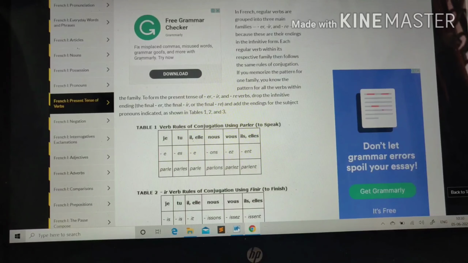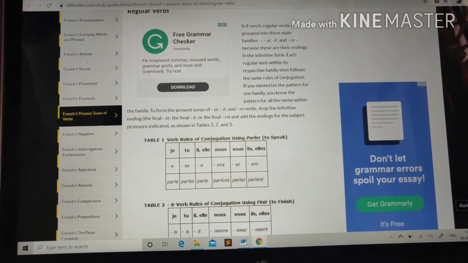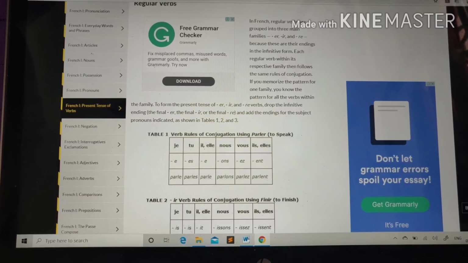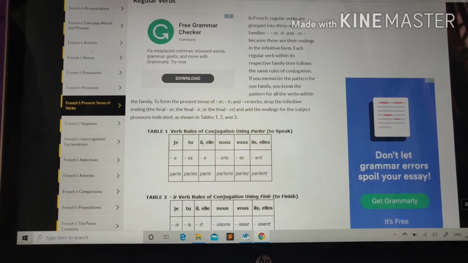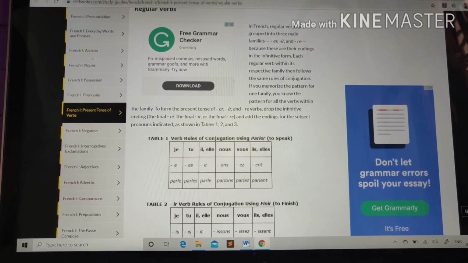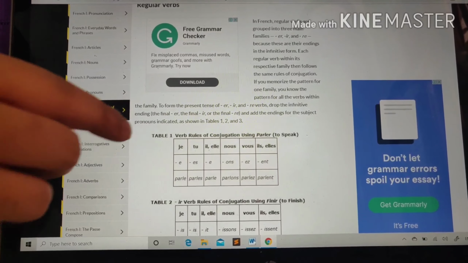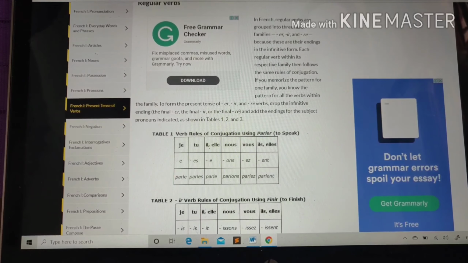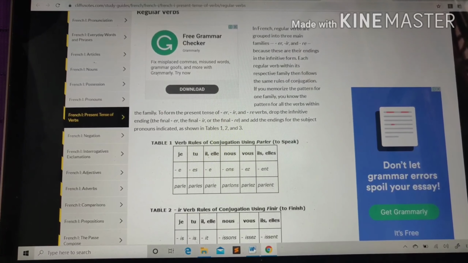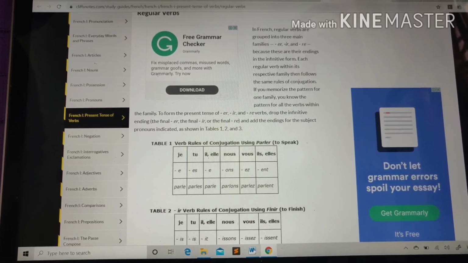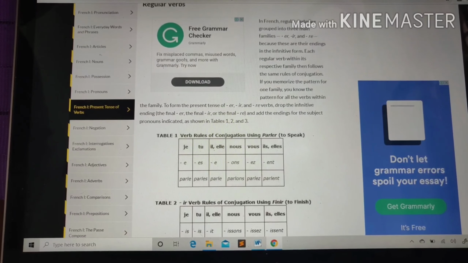So for je, that is the first person singular, we need to add E to the root word. So what's the root word or keyword for parler? It is P-A-R-L. So for P-A-R-L, we need to add E when we are using je in the sentence. When we are using the second person singular, that is tu, we need to add ES, then the word becomes parles. For the third person singular, we need to add E again, and it will come as P-A-R-L-E, that is parle.